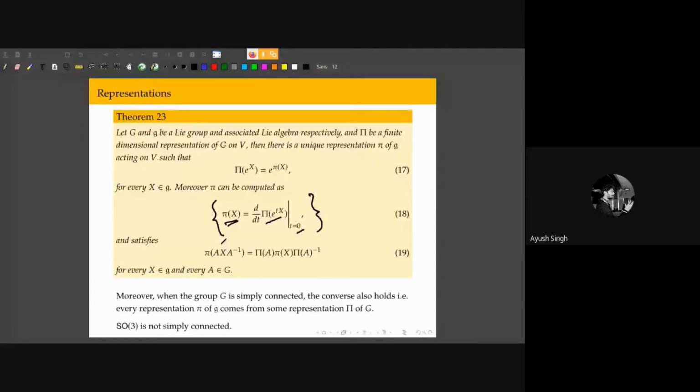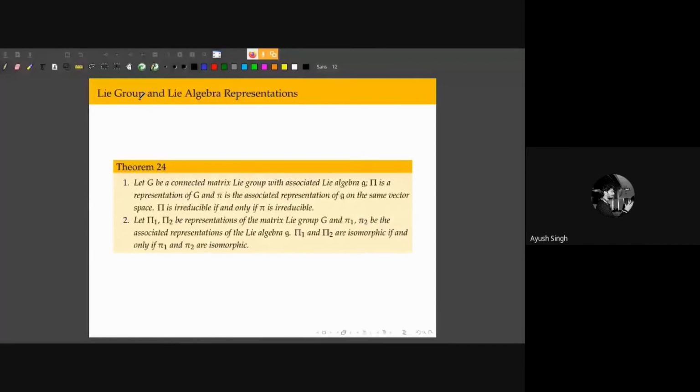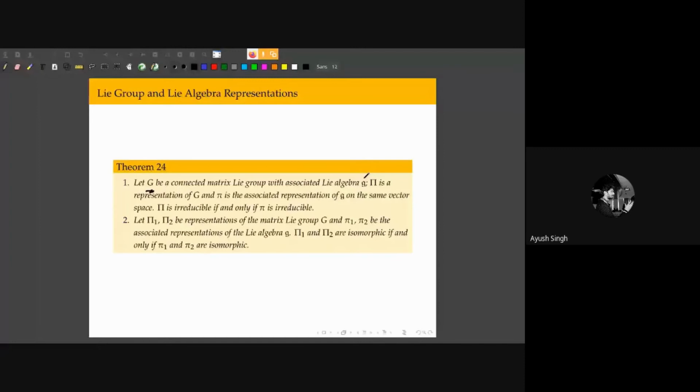And so this is all I'm going to say about this. And again, if my group G is connected, and it has an associated Lie algebra g, then this connectedness is important.